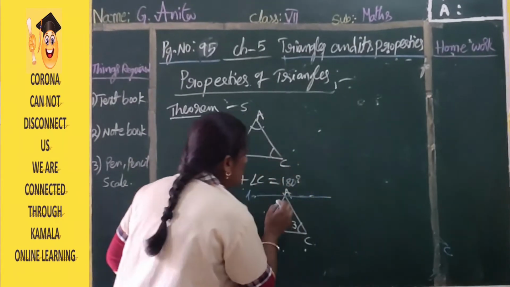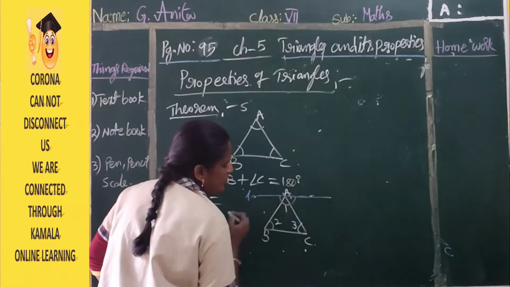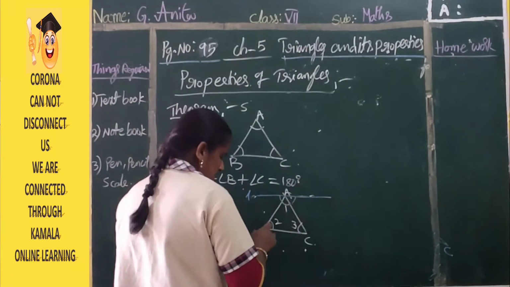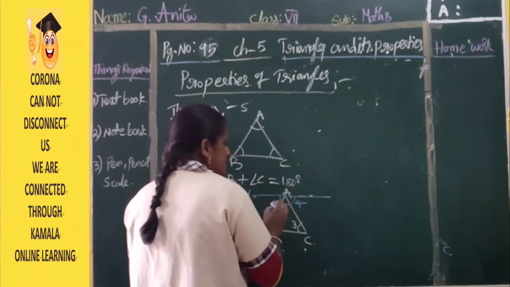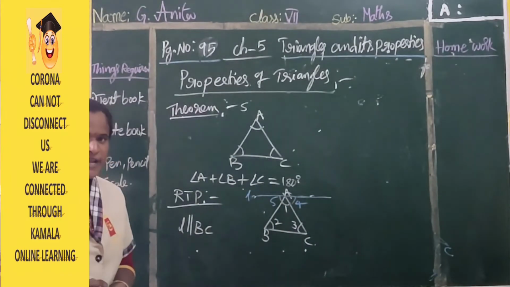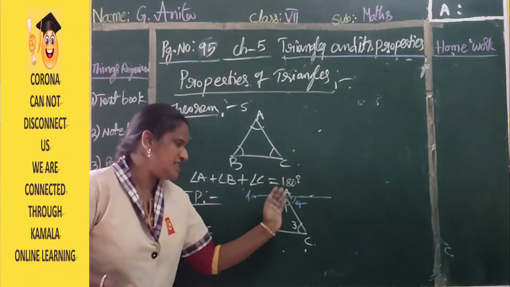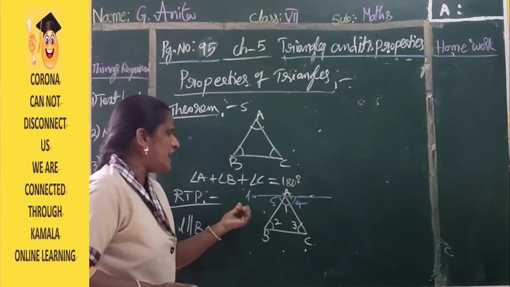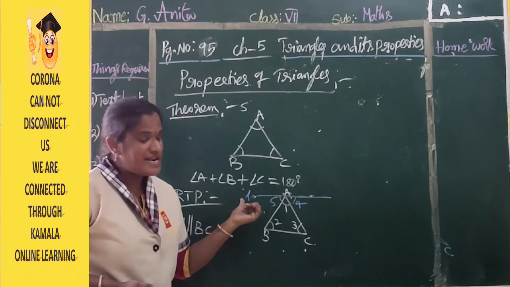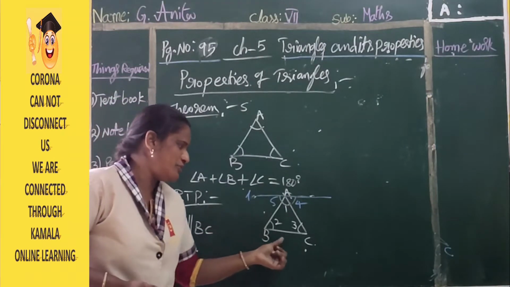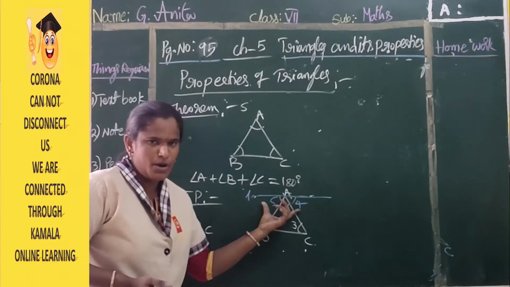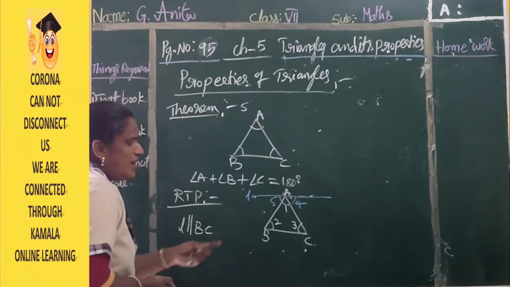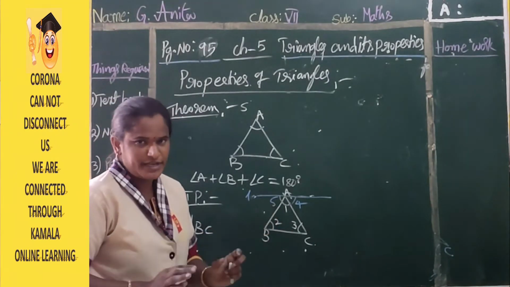Which angles are formed? First look at the board. Here one angle, here one angle. So already angles 1, 2, 3 are finished. This we are assuming as the fourth angle, and this we are assuming as the fifth angle. So in triangle ABC, angles 1, 2, 3 are already there. Next, we constructed one line that is parallel to BC. Line L is parallel to BC, and here two angles are formed, that is the fourth angle and the fifth angle. So we want to prove angle 1 plus angle 2 plus angle 3 is equal to 180 degrees.